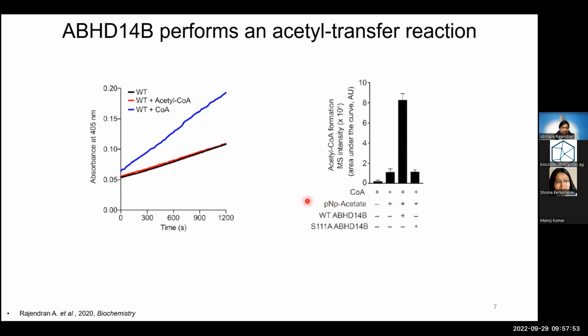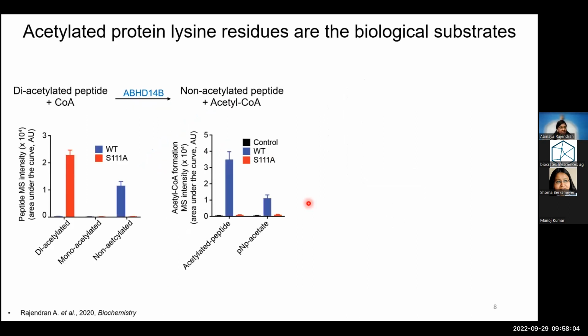Now, PNP acetate is not a biological substrate, it's a surrogate substrate. So what is the physiological donor for this acetate group is the next question. Through various experiments, we figured out that it is the acetylated lysine residues of proteins that are the biological substrate. Here is a representational experiment showing deacetylation of a diacetylated peptide by this enzyme. Instead of PNP acetate, I've used a diacetylated peptide, which is a 20 amino acid long peptide that has 2 lysines that are acetylated. So we are looking at the deacetylation of this peptide and, as a result, formation of acetyl-CoA.